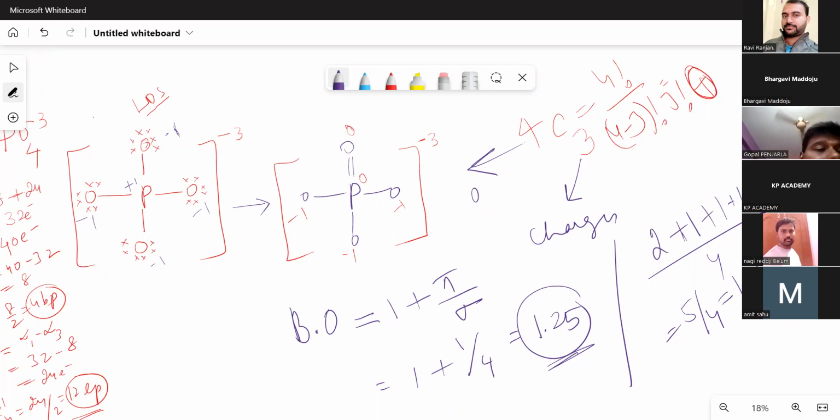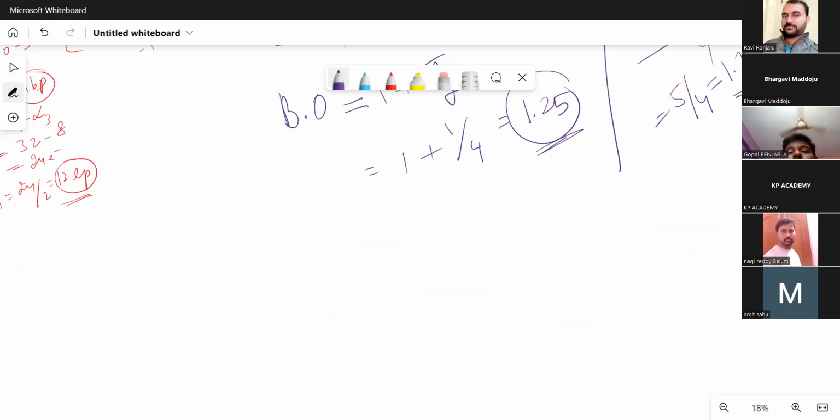Whereas according to the earlier structure, bond order is 1, 1, 1, 1 only. But originally the bond order is 1.25. So why is it moving? Because it is increasing its bond order, bond energy is increasing, and it is getting the lower formal charge. Only because of these multiple bonds, this is happening. This transformation is happening in order to get extra stability. It is only hypothetical that the main primary idea is every atom gets 8 electrons around it, but they are going beyond it. See, the octet rule is not a rule to be followed by every species. It may or may not be.